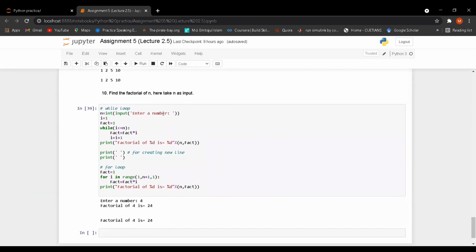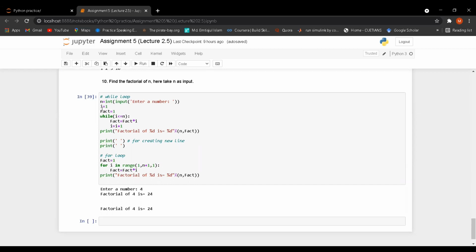Let's go to question number 10. Find the factorial of n. Here take n as input. So what is factorial? Factorial of n means n into n minus 1 into n minus 2 into n minus 3 down to 1. If you want to take the factorial of 5, that means 5 into 4 into 3 into 2 into 1, or you can say 1 into 2 into 3 into 4 into 5.